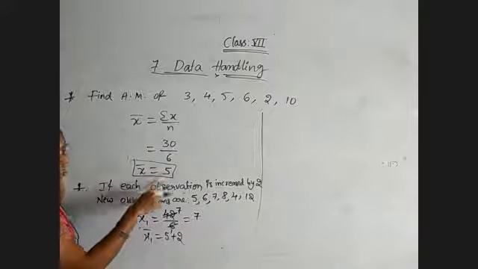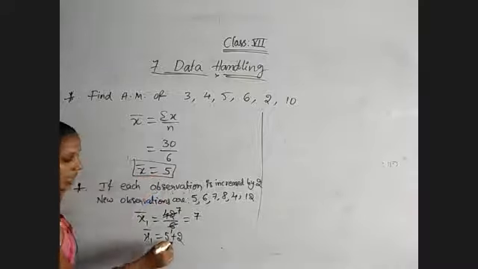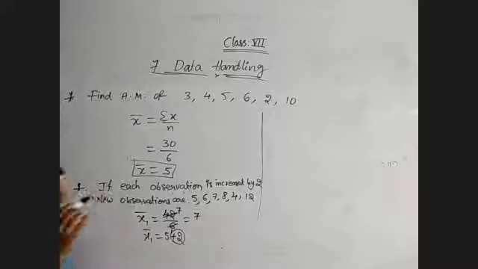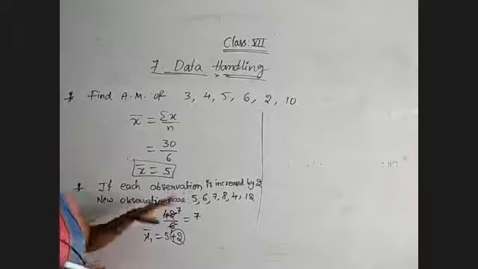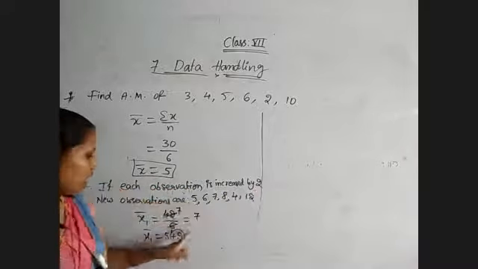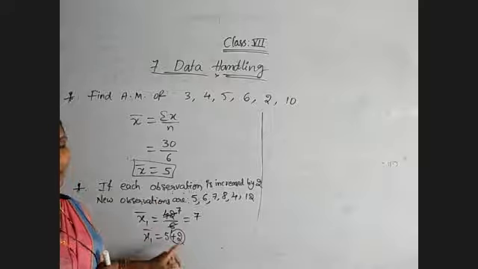Why am I writing 5 plus 2? Originally we have 5 as the mean, and it is increased by only 2. Remember this: whenever each observation of the data is increased by some value, the mean also increases by the same value. This is one of the properties.